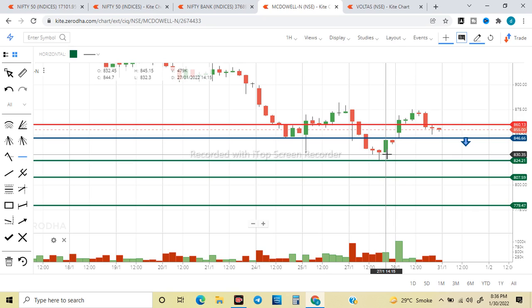The next support comes around 825, that is 20 points exact. And if the short trade is triggered, I will maintain a stop loss at 860 as per my risk appetite. Below 824, the second target would come around 805, 807 psychological level. And once that psychological level is taken out, we see much higher target of 780 on the downside. But I would be really happy to book half of the quantity at 825, and rest I will trail it down till 800 at least if my selling trade is triggered below 845.